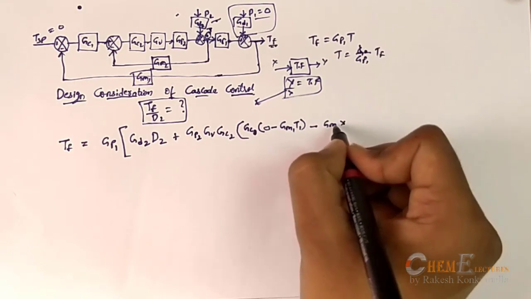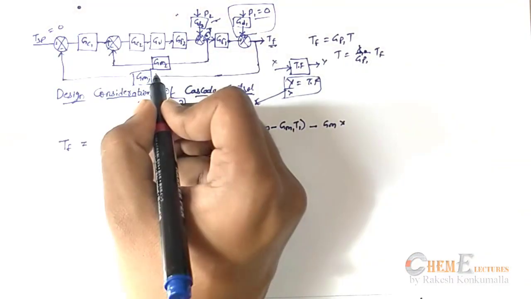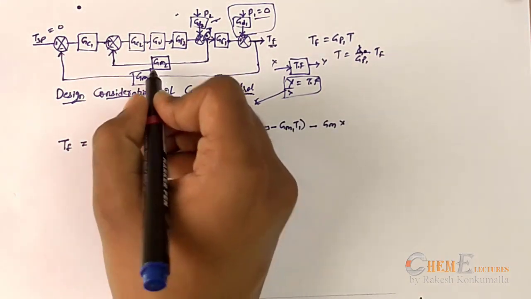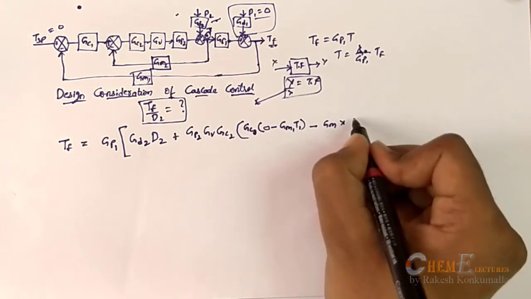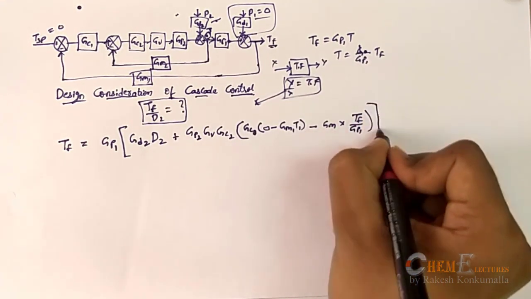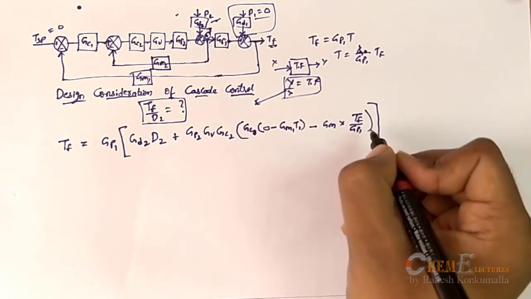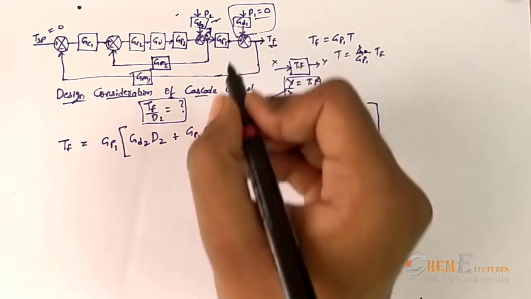So here it will be Gm1, it will be Gm2 into this T, which is Tf by Gp1. So this is how you need to derive the deviation variables using the block diagram.